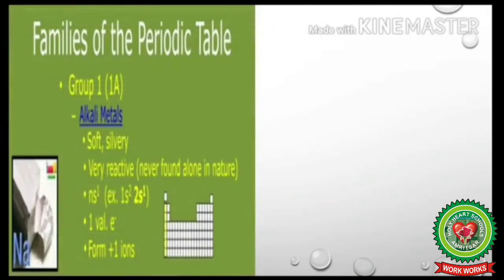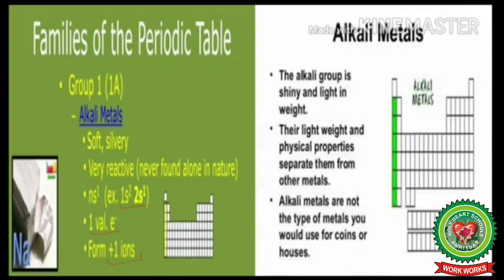Now let us revise what we have studied today. We have studied families of periodic table, that is group 1 alkali metals. Alkali metals are soft, silvery. They are very reactive and never found alone in nature, and their electronic configuration is this: they have one valence electron and they form unipositive ions.